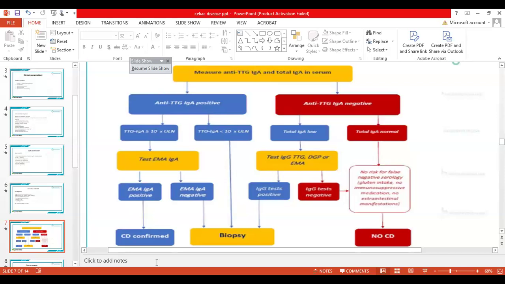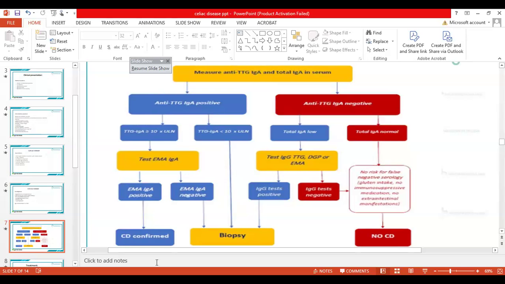Why is the gluten intake written in this? Whenever you are testing for the celiac disease, it's very important to have a concept that at that time, the child should be having enough levels and the child is on the gluten. What happens is that someone might have told the parents earlier that the child might have the wheat allergy and they have stopped the gluten.